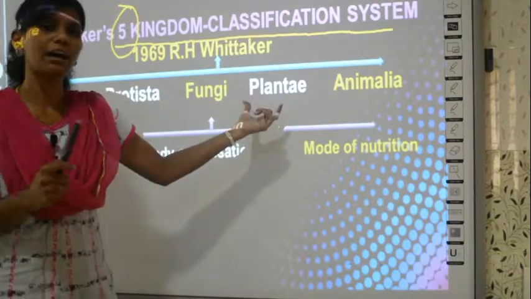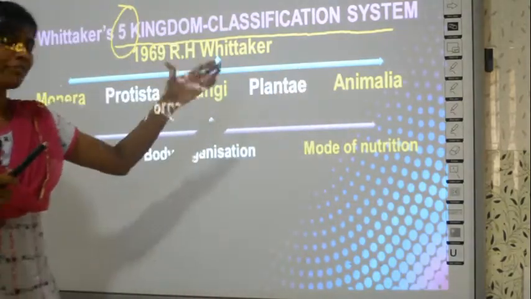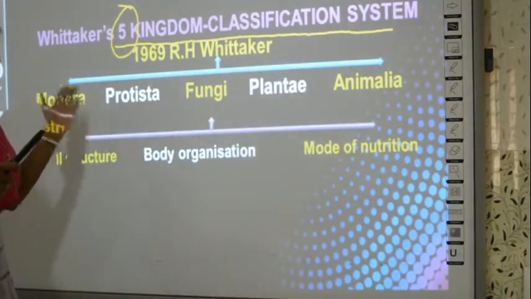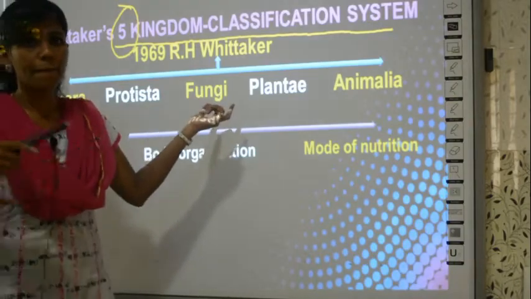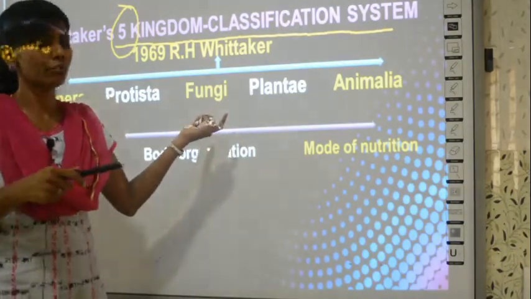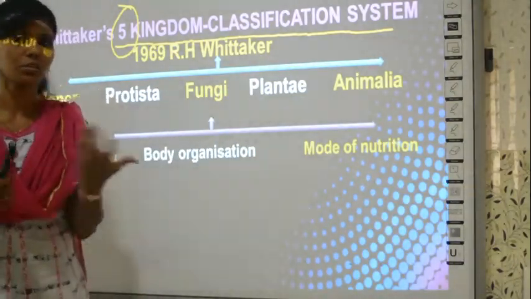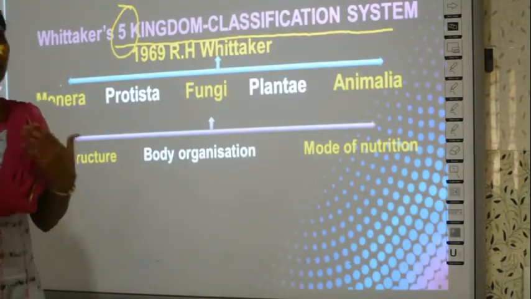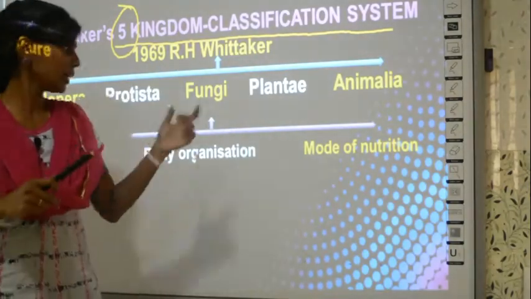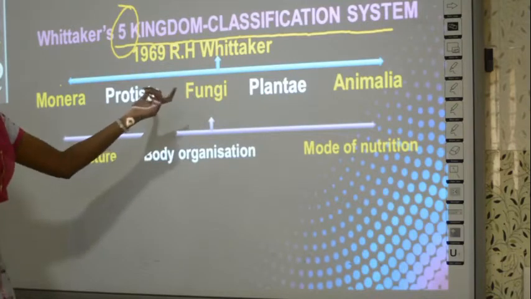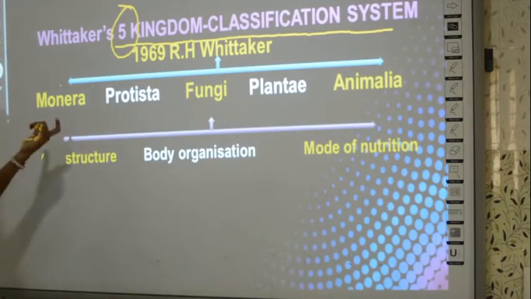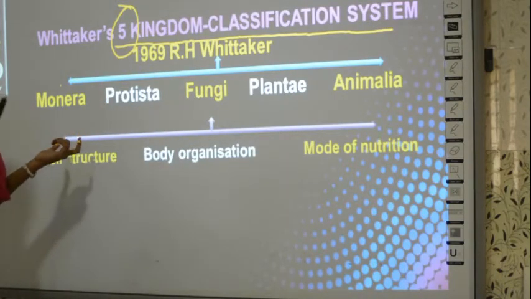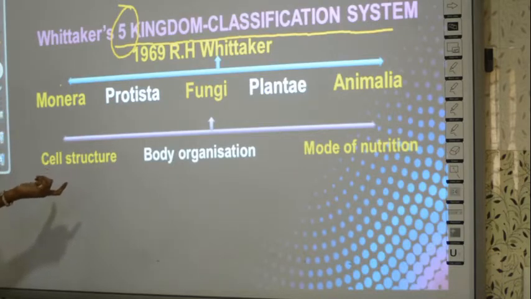Here also you have plants and animals, but apart from plants and animals, you have many groups. Fungi you can see in bread, in rotten food. They do not grow on soil, nor do they walk like animals. So it is a different group, right? That's why it is put under a different group. Protista and Monera you will be studying later in the same lesson. In the next class maybe we will study these groups in detail.